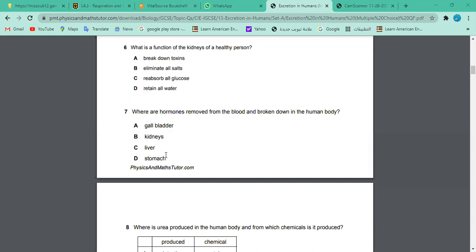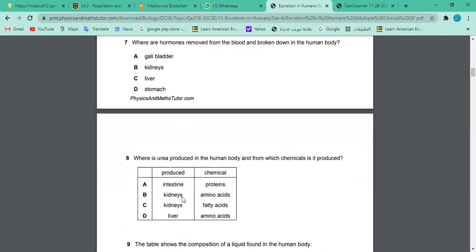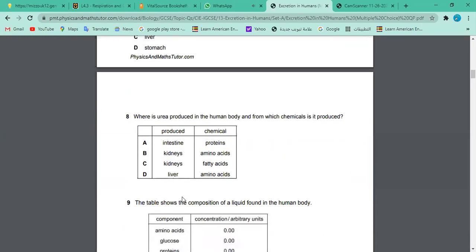Okay, let's see question part 8. Who is going to do 8? And what is the answer? Anybody would like to volunteer for this? You read the question, Hala. Where is urea produced in the human body and from which chemicals is it produced?